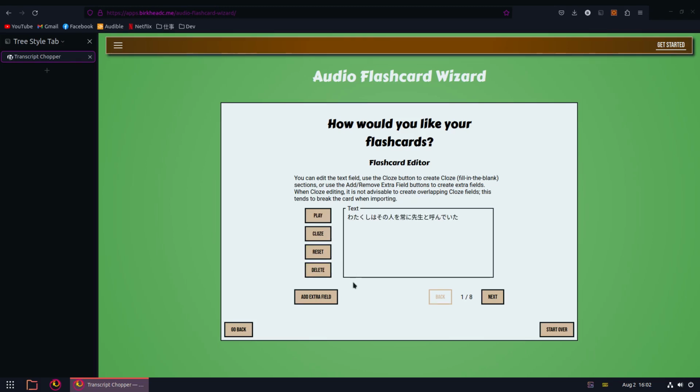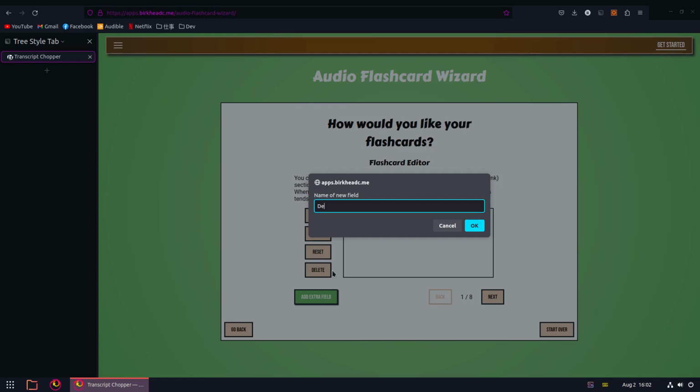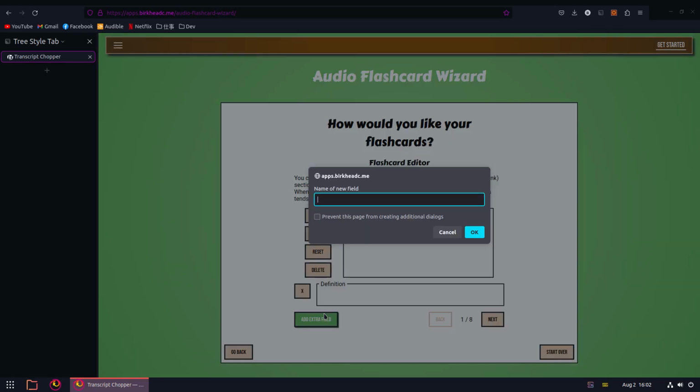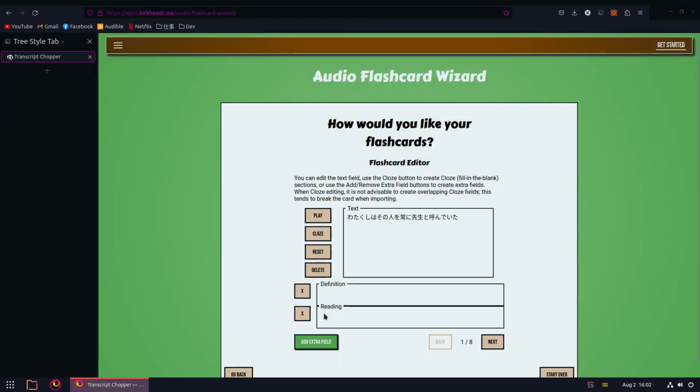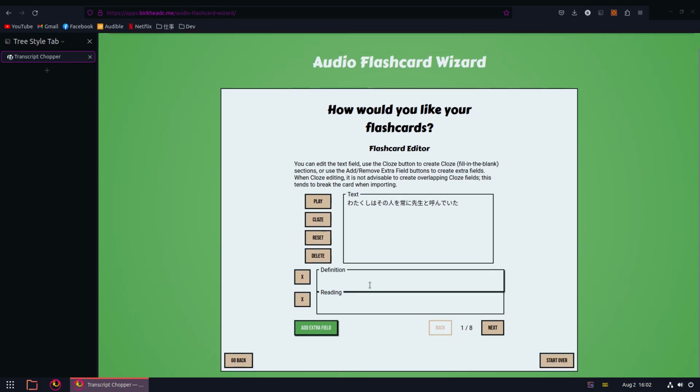And finally, you can add extra fields to the cards. For example, a definition section or a reading section, or both. You'll have to create custom notes in Anki when importing, however.